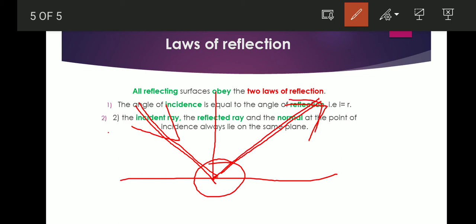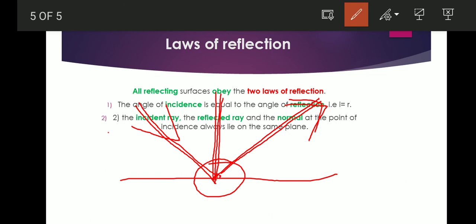Then where is the normal? The normal is a line perpendicular to the reflecting surface. Is called the normal. All these incident ray, normal and reflected ray, they lie on the same plane.